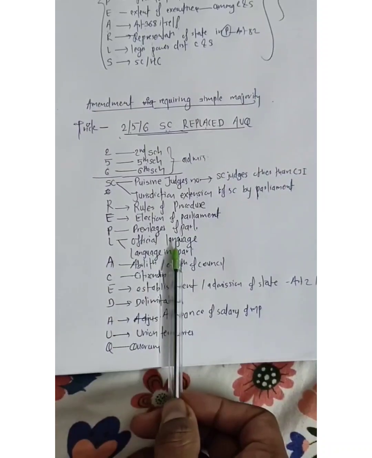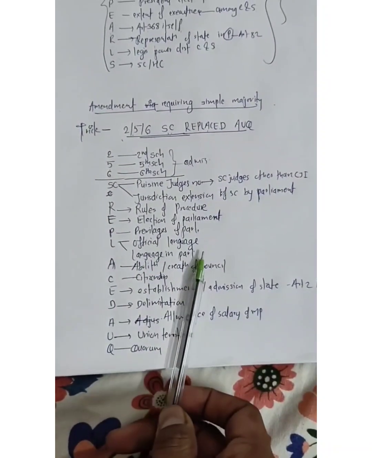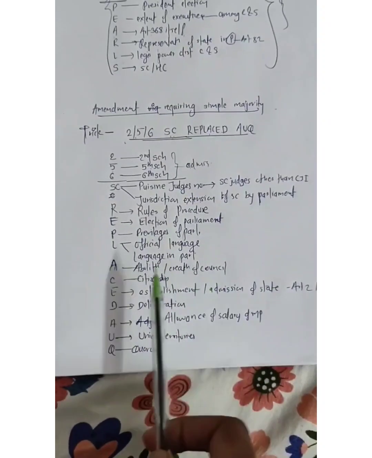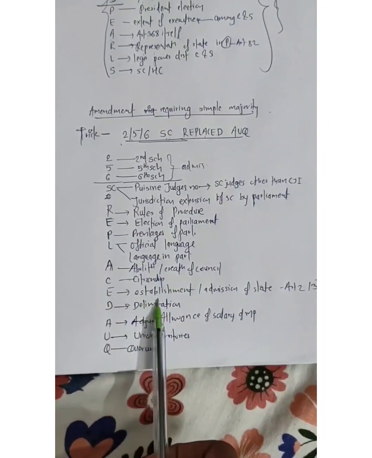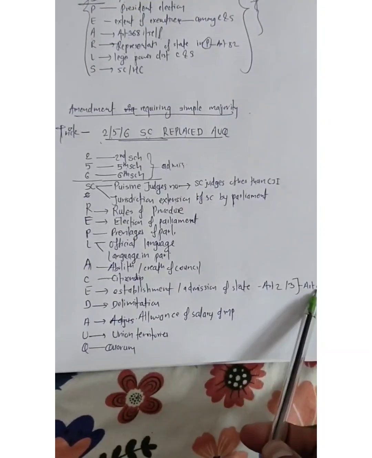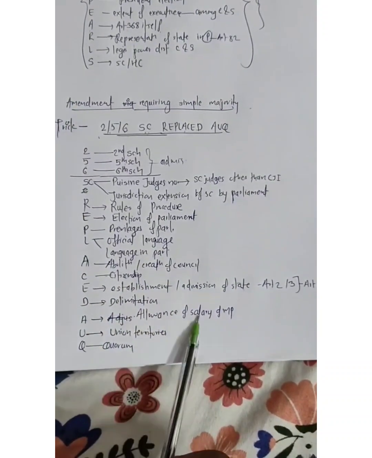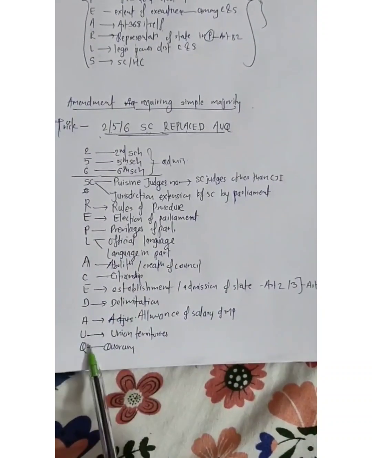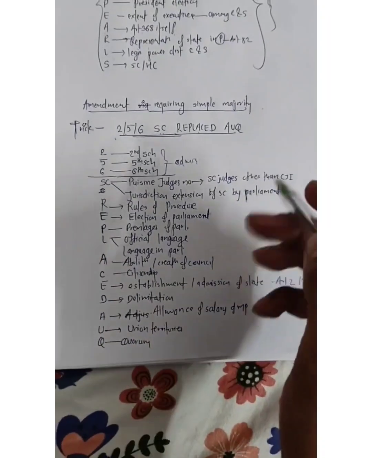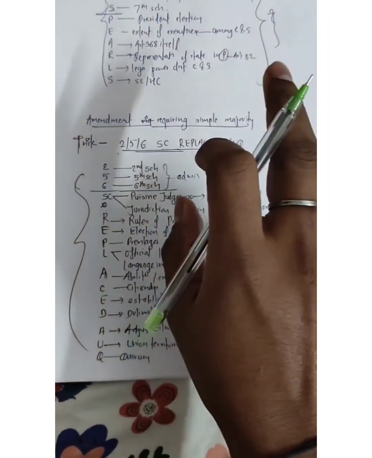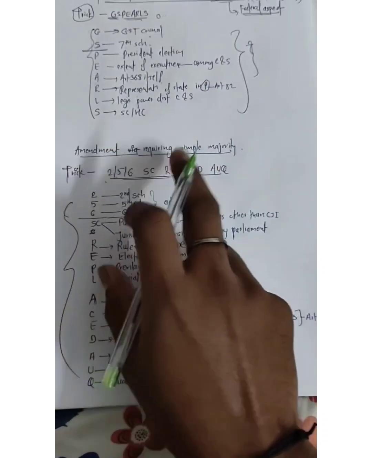L for official language also requires simple majority, and language in Parliament is also decided by simple majority. A for abolition or creation of legislative council. C for citizenship. E for establishment or admission of a state, that is Article 4 actually, so it involves Articles 2 and 3. D for delimitation of constituencies. A for allowances and salaries of Members of Parliament. U for union territories, and Q for quorum. All these provisions require simple majority for amendment in the Constitution.